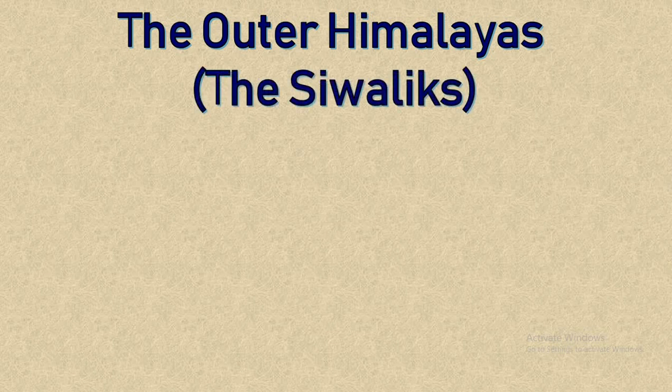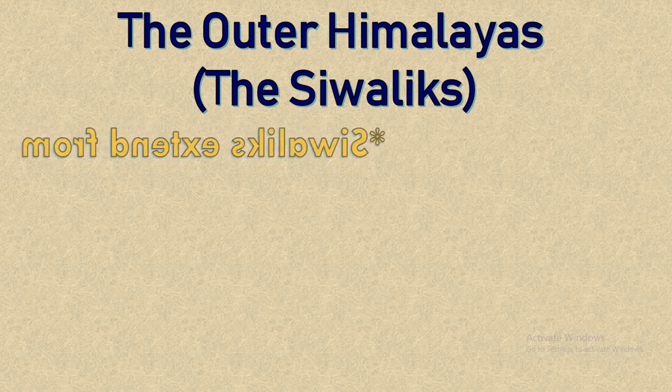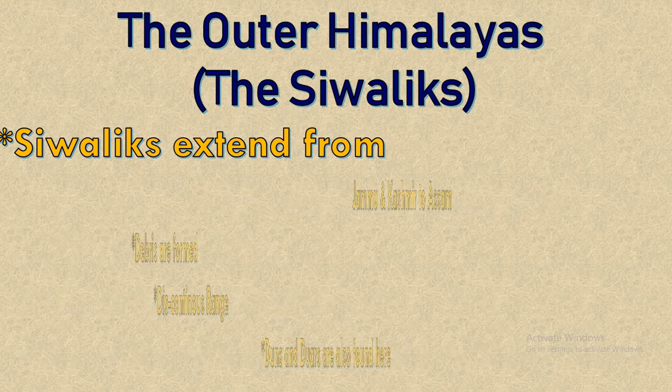The third one is the Outer Himalayas. It is called Siwaliks. Okay, Siwaliks extends from Jammu and Kashmir to Assam. The debris are formed by Himalayan rivers. Debris means the ups and downs. We have many things.